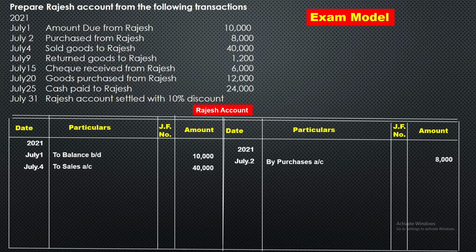Next, July 9th, return goods to Rajesh. Return goods to Rajesh means Rajesh is receiving, so on the debit side we should show July 9th to purchase returns 1,200.